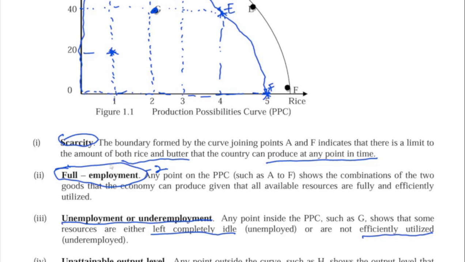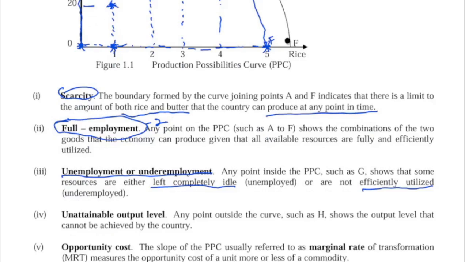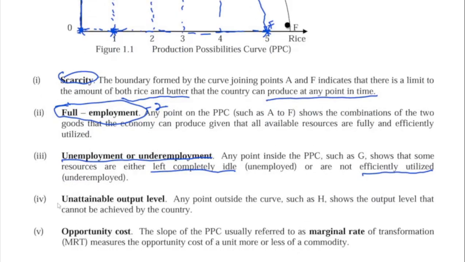But let's say with all their resources, they produce nothing. Here, this is what? This is unemployment. Do you understand it now? All right. Or let's say they just produce this one, 1 to 0, that's still what? Unemployed. Now we have unattainable output.